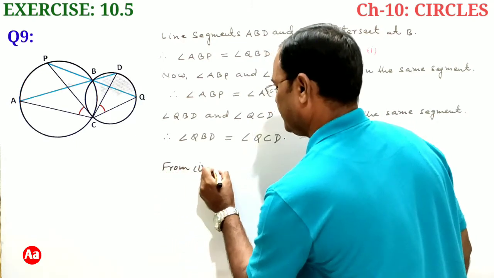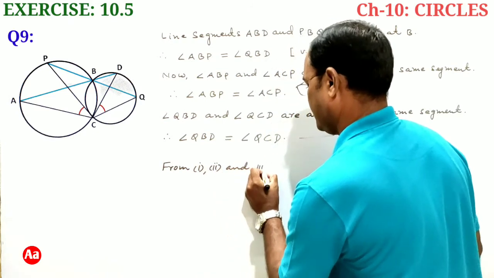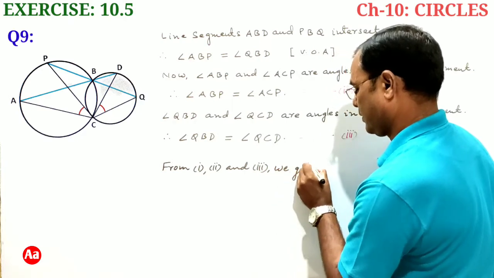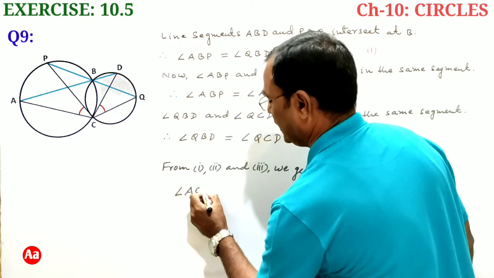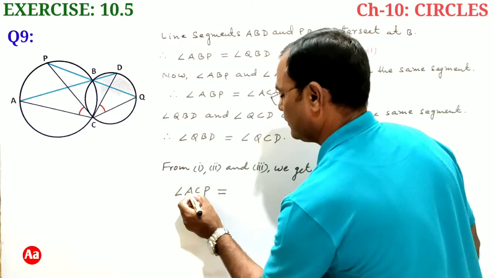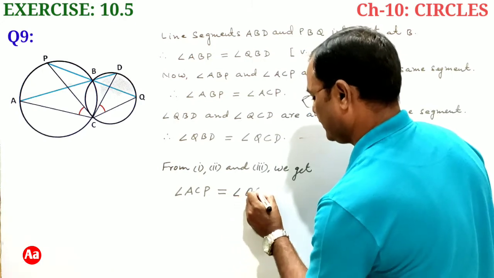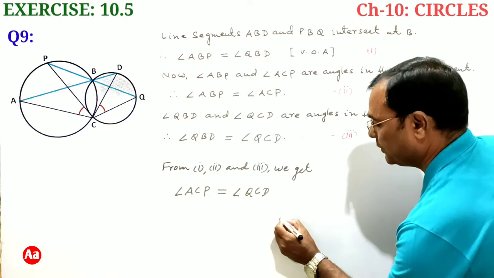From 1, 2 and 3 we get angle ACP is equal to angle QCD, hence proved.